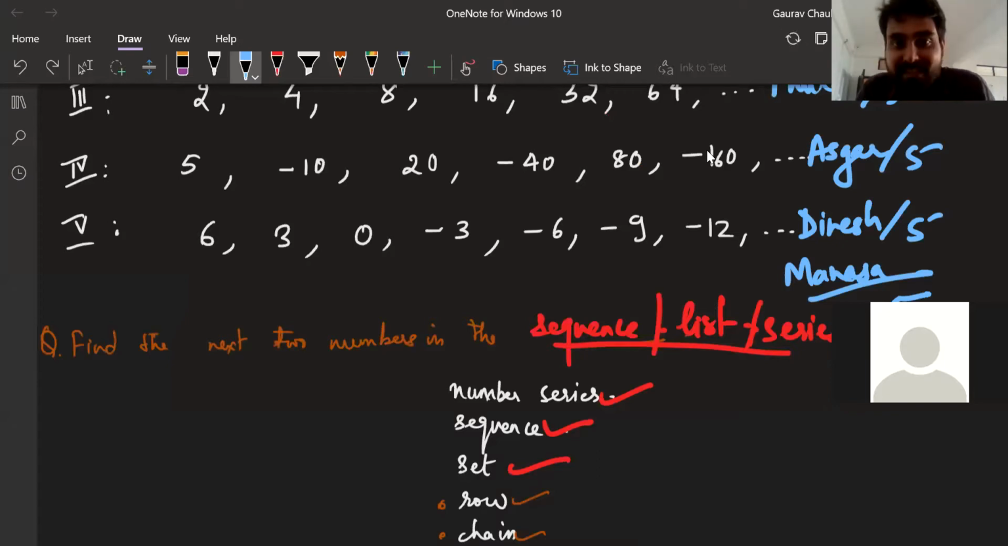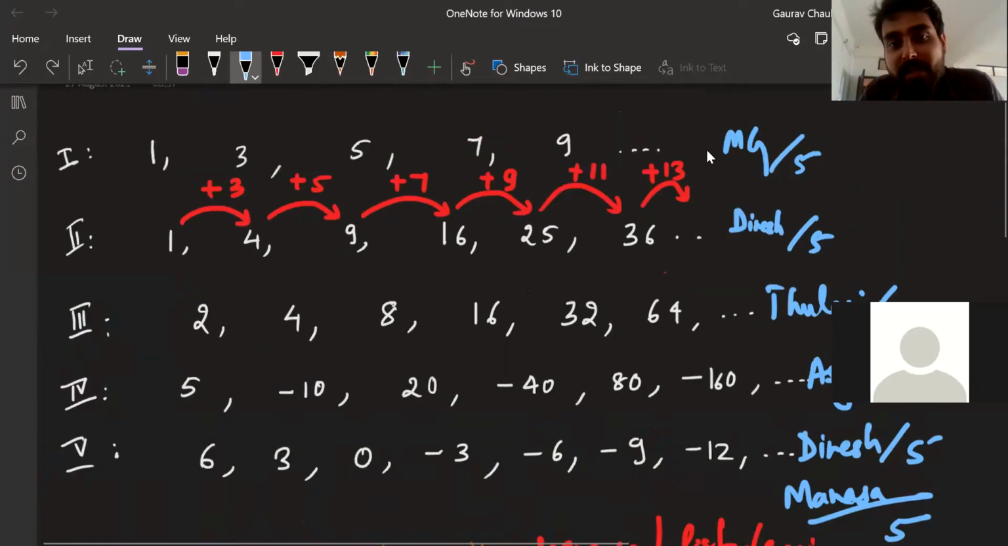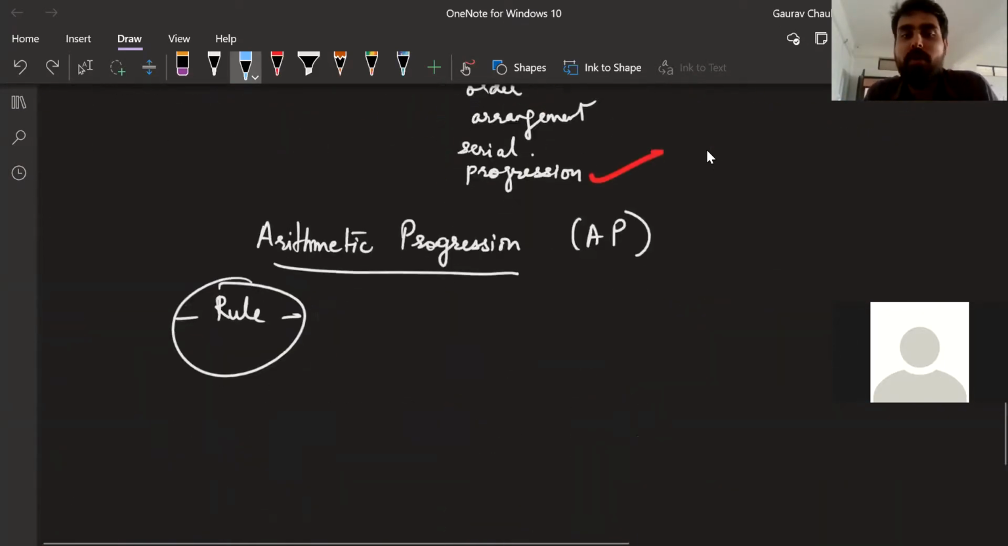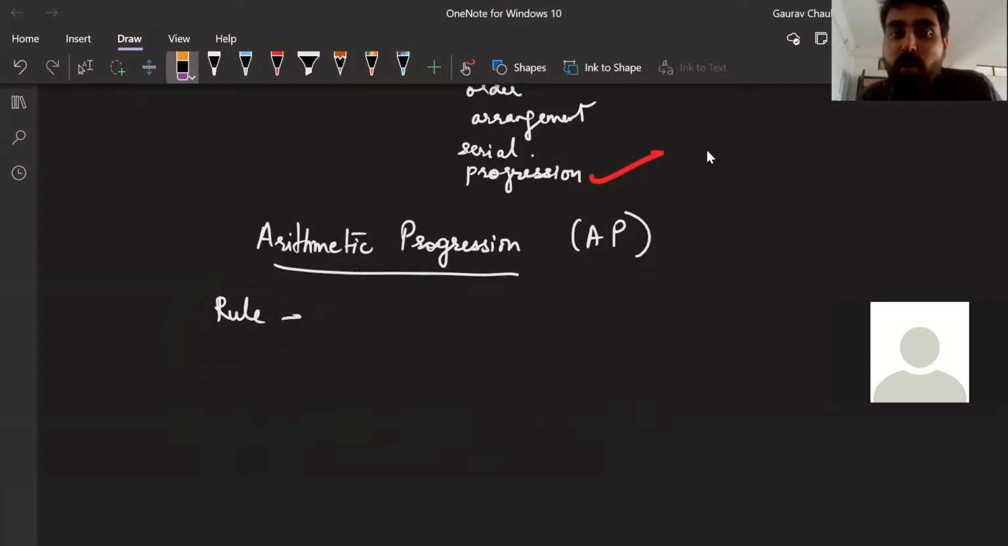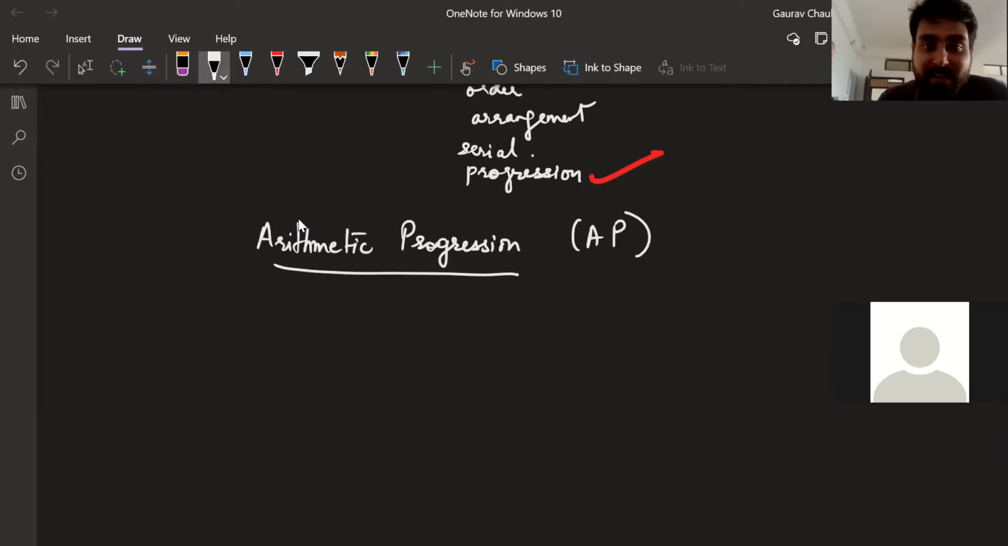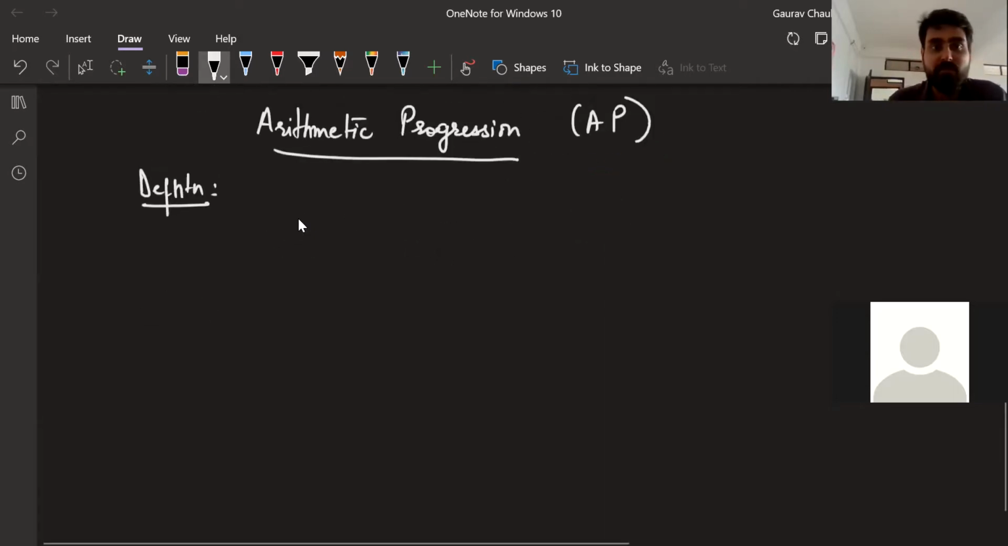But in this chapter we are going to study a particular type of sequence which has a particular type of rule, and that is arithmetic progression, and I'm going to define that for you first. Let me write this down. Write this definition down verbatim from the book. You can also copy this down. Definition of AP.